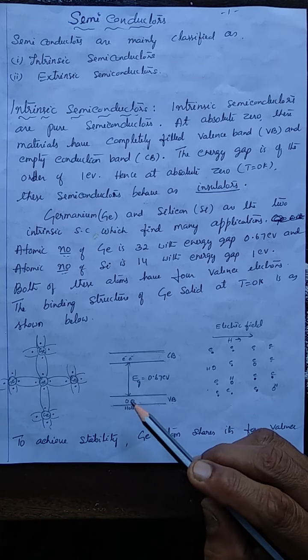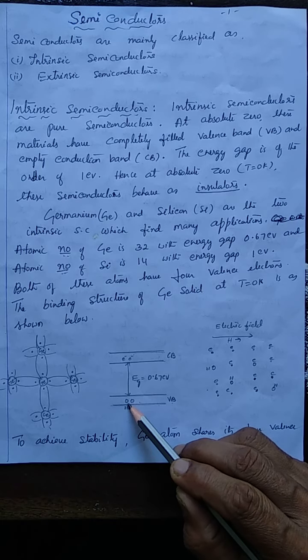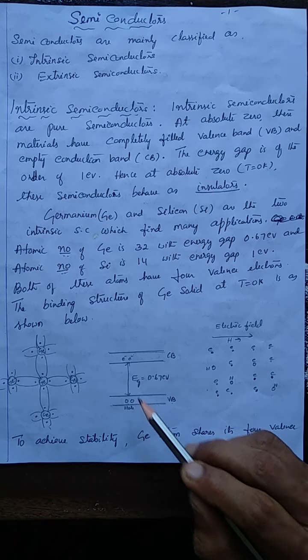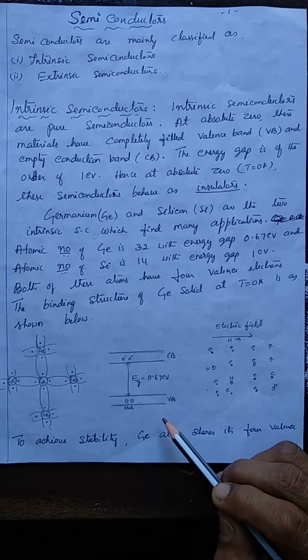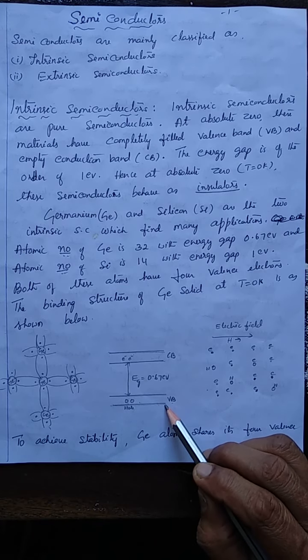This vacant site is assumed to have positive charge. The hole is assumed to be positively charged. This is what happens when the temperature is increased or an external electric field is applied to this semiconductor.